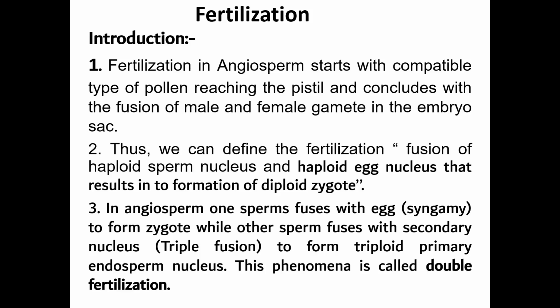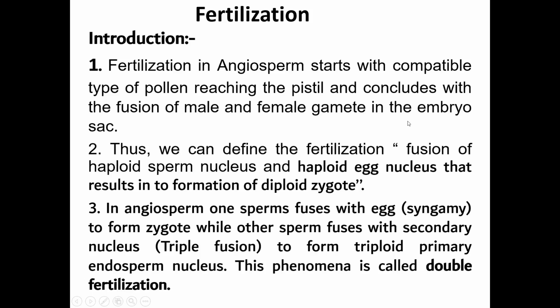After pollination, pollen grains come in contact with the stigma of the same flower or a different flower, and then fertilization starts. Now let us see what fertilization is. Fertilization in angiosperms starts with a compatible type of pollen reaching the pistil and concludes with the fusion of male and female gametes.